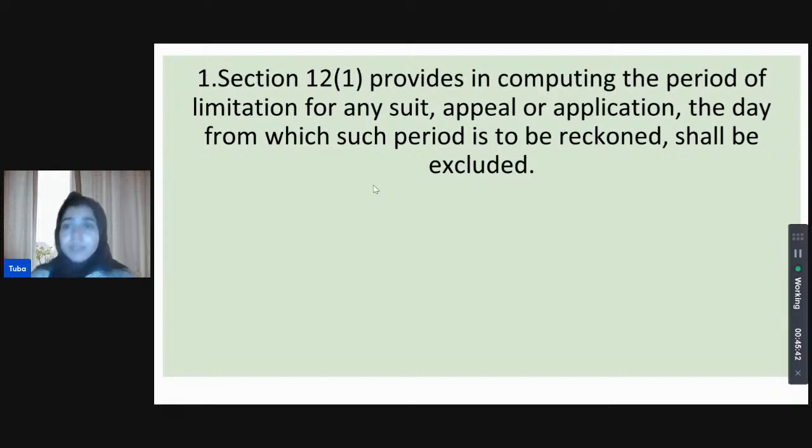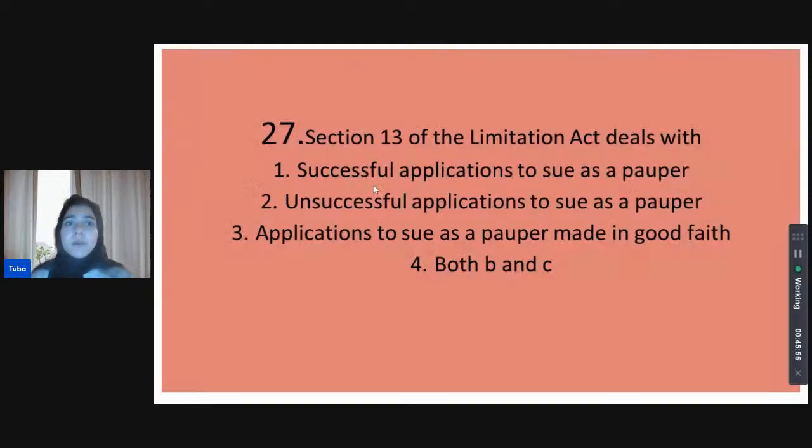Section 12.1 indeed is correct. It states that in computing the period of limitation for any suit, appeal, or application, the day from which such period is to be reckoned shall be excluded. That is in 12.1, not 12.4. Okay, Priyanka? 12.1 provides for this.